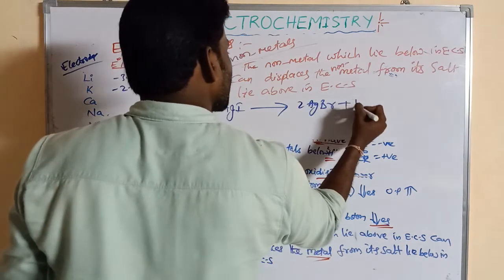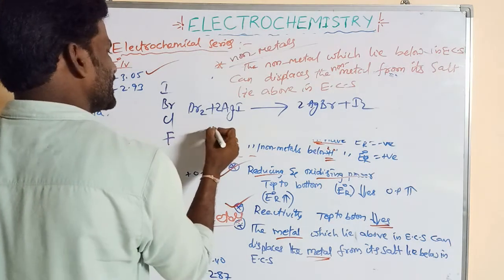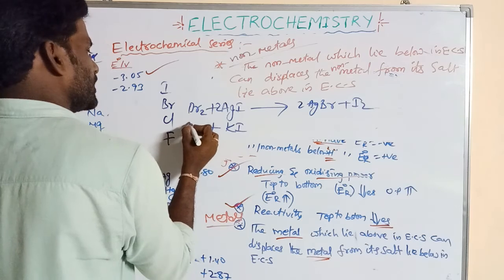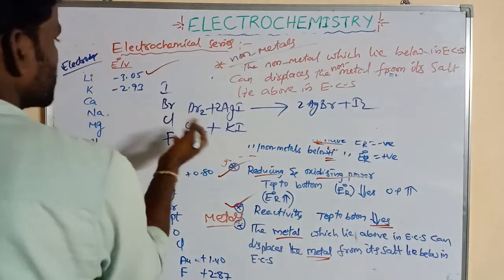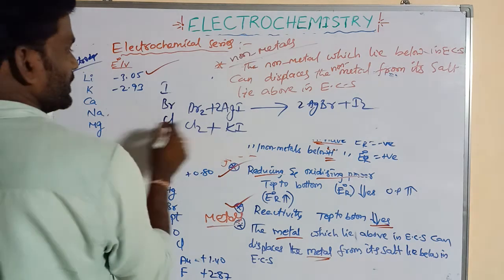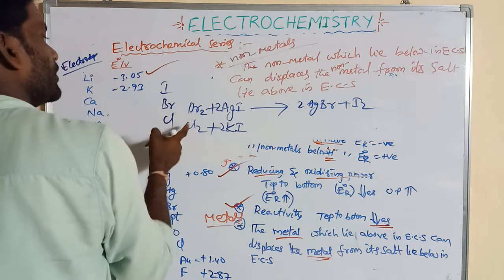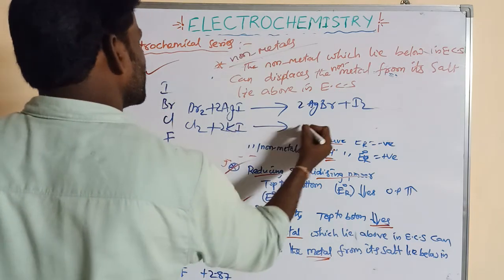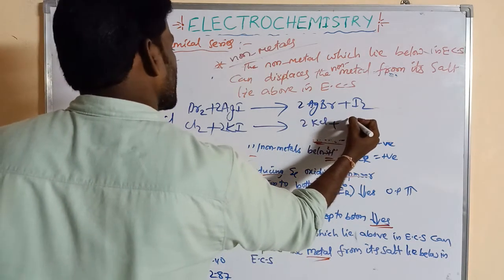2AgBr plus I2. Similarly, we can write KI plus Cl2. Is this possible or not? So this is also possible. Why? This chlorine is present below the iodine of the salt, so it can easily displace it: 2KCl plus iodine.